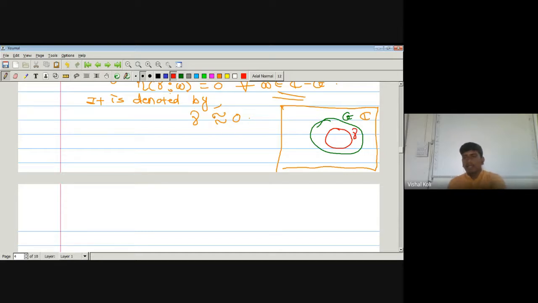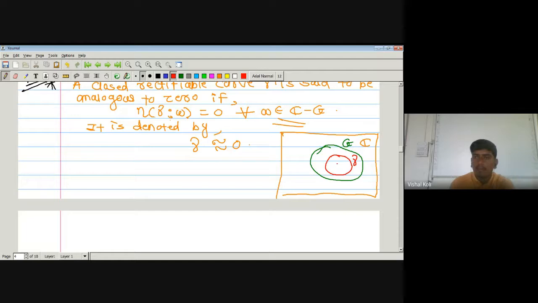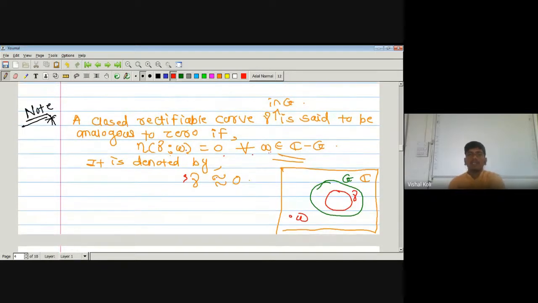If the index of the curve gamma with respect to a point W is equal to 0 for each W belonging to C minus G, that is, W is somewhere here, then we say that the given curve gamma is homologous to 0. Homologous means it is similar, it is just nothing but a 0.